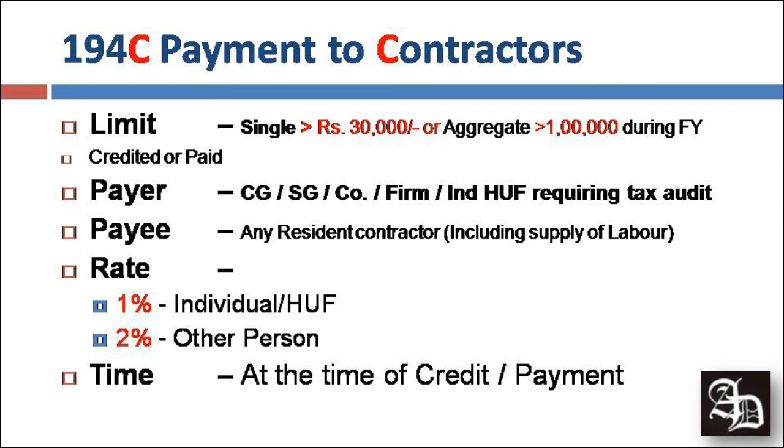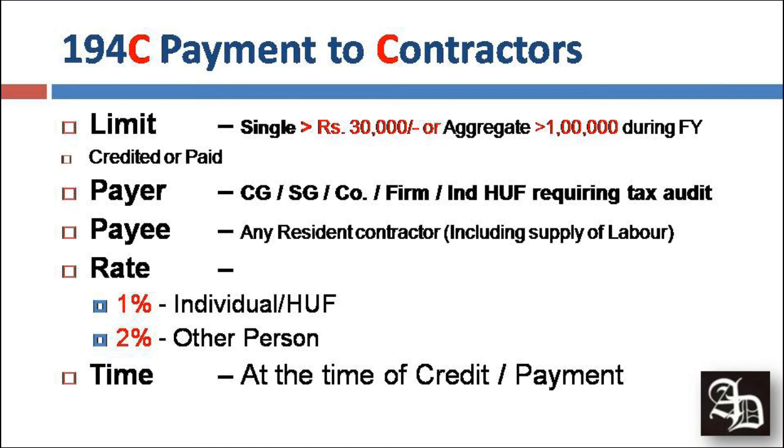So the payer, who is a central government or a state government or a company or a firm or an individual who requires tax audit, needs to deduct tax, and the payee must be a resident contractor, which includes supply of labor. The rate will be 1% in case the contractor is an individual or HUF, and in any other case we need to deduct 2%.